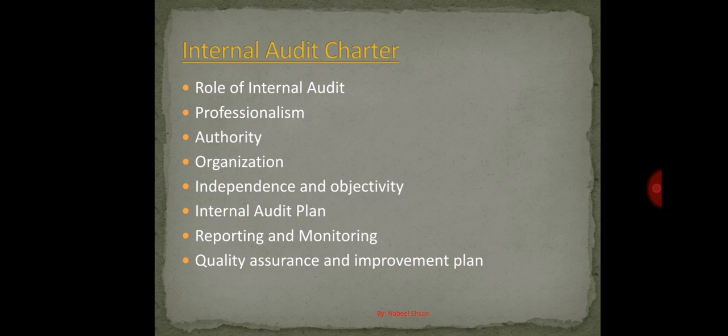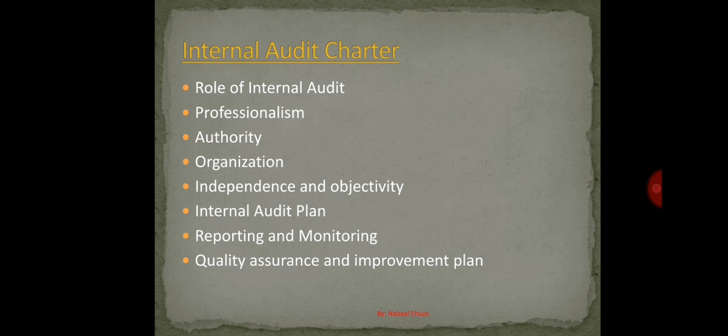Number one is integrity, that the internal auditor should be honest in all cases. I'm using very simple language so that everyone understands it properly. The second one is objectivity, that internal auditors should not only look at the negative aspect of one assignment, they should also look at the other aspect. Maybe I haven't used the correct word, but they should assess both sides of any process or document or area which they are auditing.